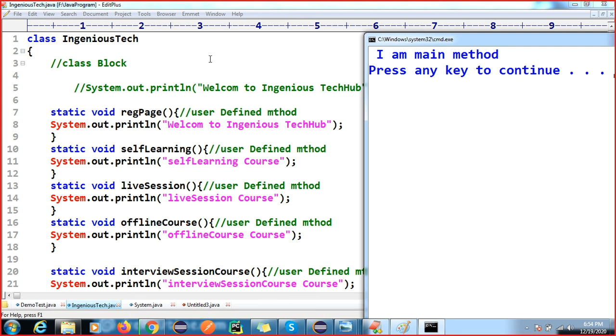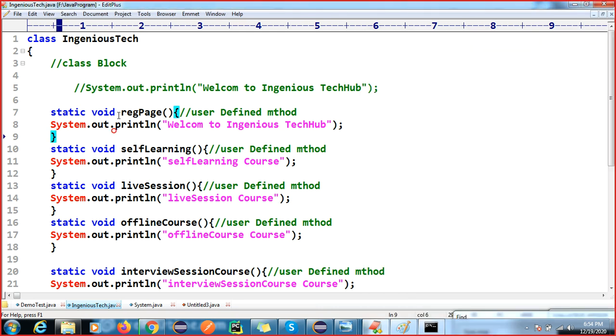So it will go and search, and the main method will execute automatically. You should not call that method. They have already written the logic inside the JVM to automatically call the main method. Got it, right? But when you are writing a user defined method, you have to call that method.